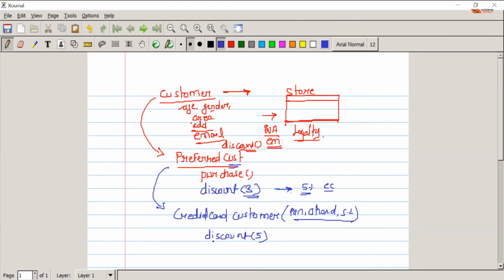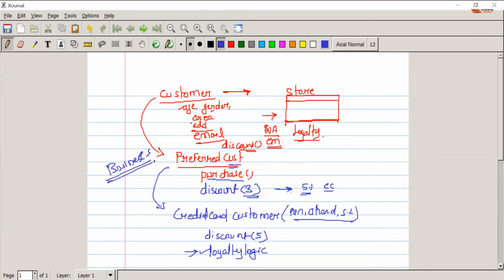Isn't it awesome? And you still purchase, and you still have more loyalty. Every purchase adds loyalty points for you. So you still have a purchase method, but in the purchase method, you have loyalty logic attached. You're getting this point. This is kind of a hierarchy in a real business scenario.